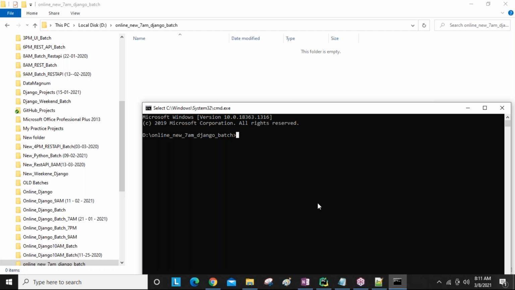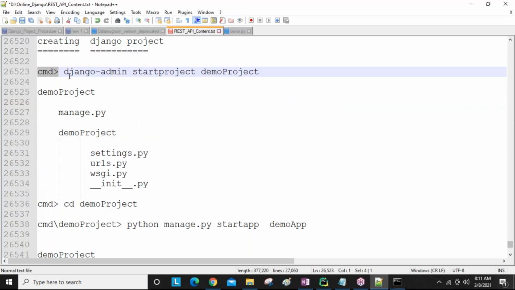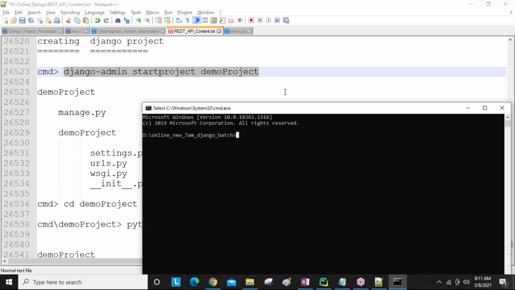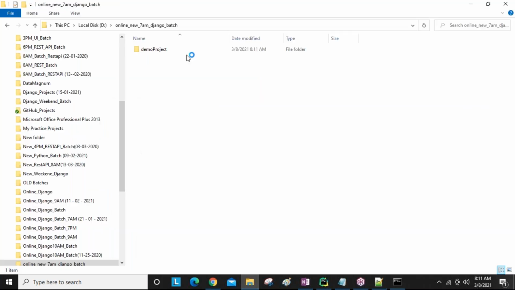So what is the command to create the Django project name and application name? This is the command. Okay, so pip install Django, do it yourself, guys. I already did, so I have all things. Now I'm going to create this one. If it is executing successfully, one folder you are going to get here. Now you can see you are getting the demo project.